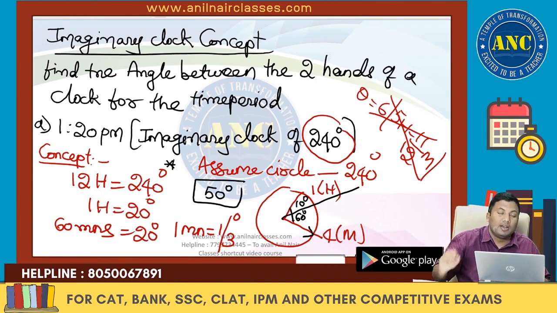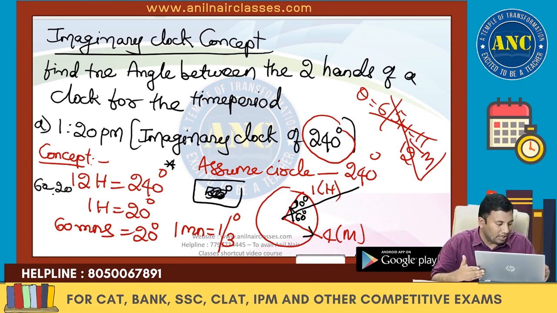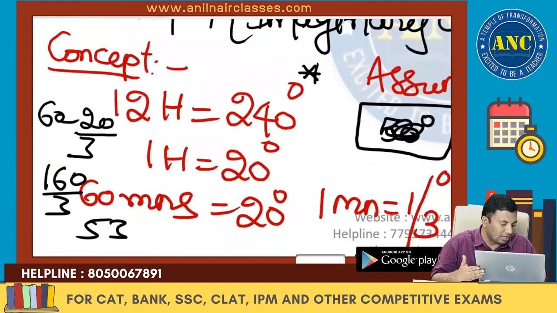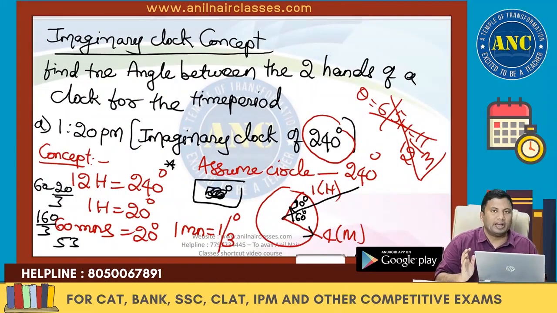240 degrees for 12 hours means 1 hour is 20 degrees. 1 hour is 60 minutes, so 60 minutes is 20 degrees, and 1 minute is 1/3 of a degree. Total angle from 1 to 4 is 3 hours. 3 into 20 is 60. 60 minus 1/3 of 20. Sorry, it is 1/3 of 20. So the answer is 60 minus 20/3, which is 160/3, 53.33 degrees. I hope the idea is clear.